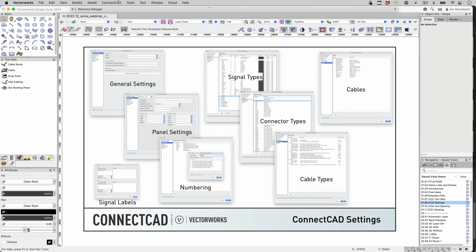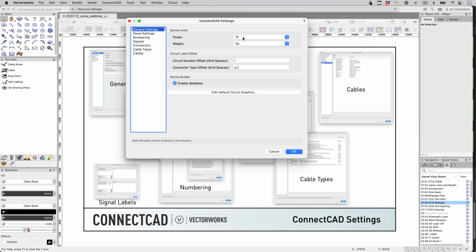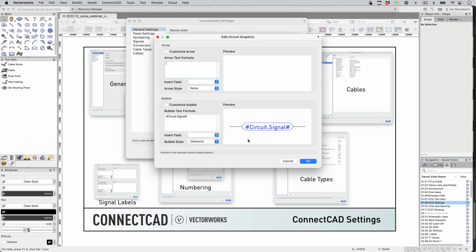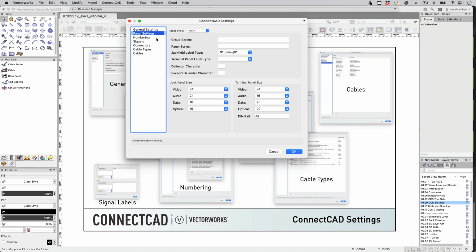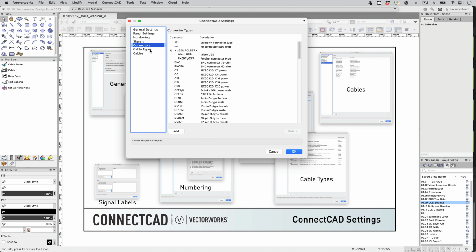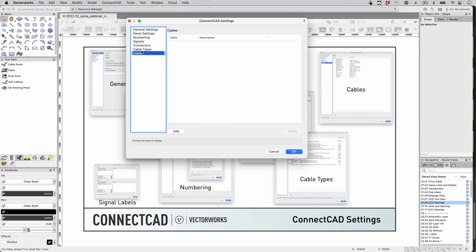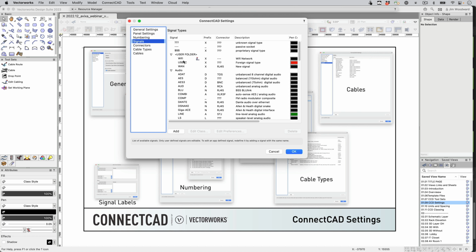In settings, the first is the general settings, where we have the device unit, both power and weight, circuit label offset based on the grid spacing, some default circuit graphics, panel settings, both the label and the size for jack fields and terminal, some numbering standards, signal, connector, cable types, and cable groups can all be defined and easily added and updated.